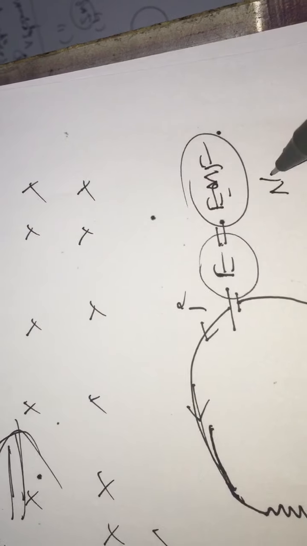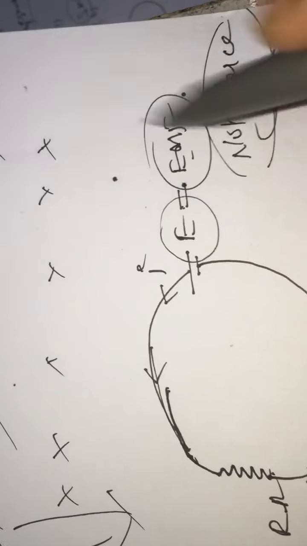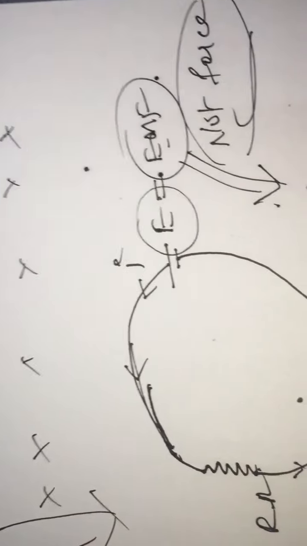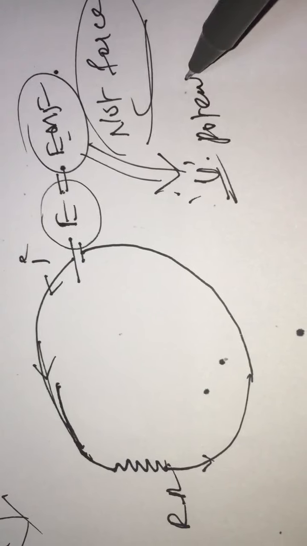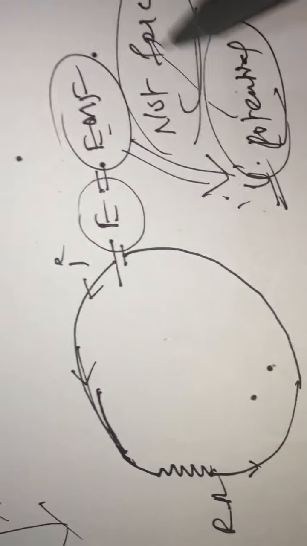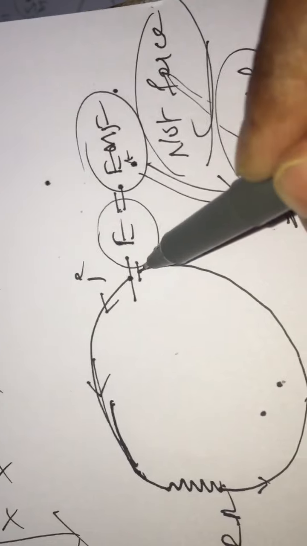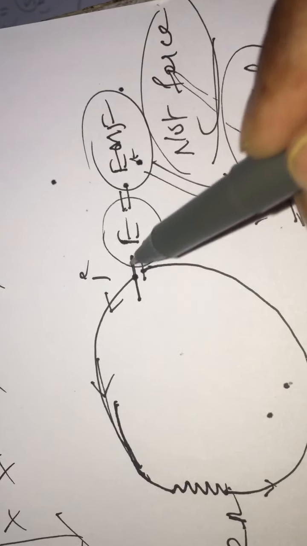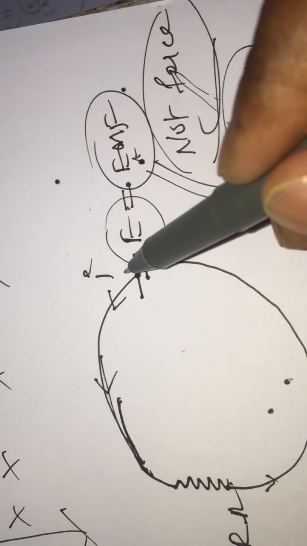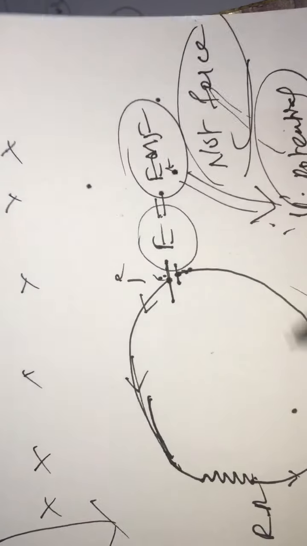Electromotive force is not a force, sir. Again you have to remember that one. Of course you all know that electromotive force is a potential. So this point has one potential. The universal law states that positive is high potential, negative is low potential. Because of the potential difference, charges start to drive or move.